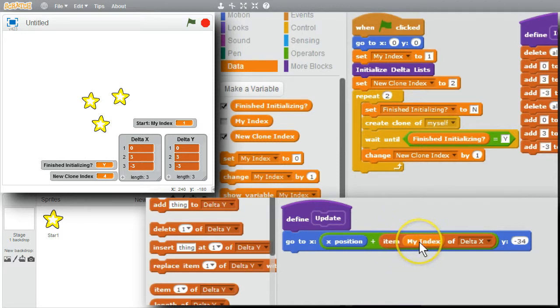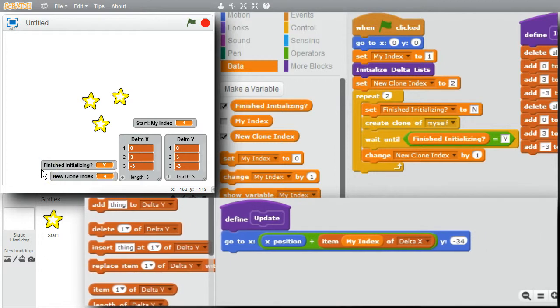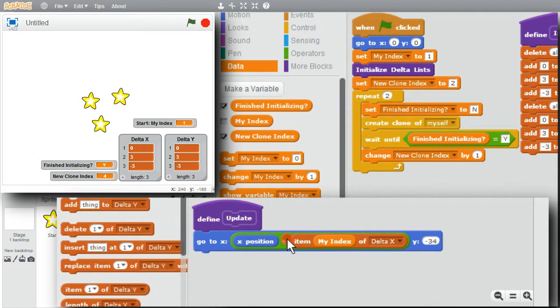For the creating sprite, my index is 1, 0 is added, no change. For the first clone, my index is 2, 3 is added. For the second clone, my index is 3, negative 3 is added. The first clone is going to move to the upper right, and the second clone is going to move to the lower left. I need to do the same thing for the Y position.